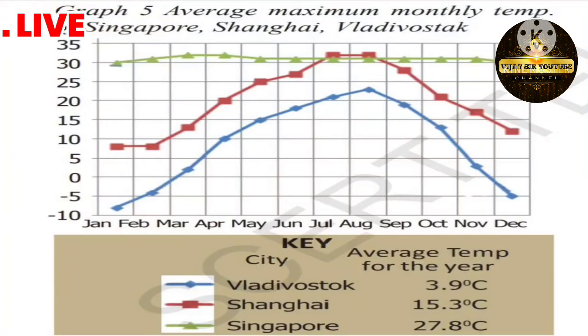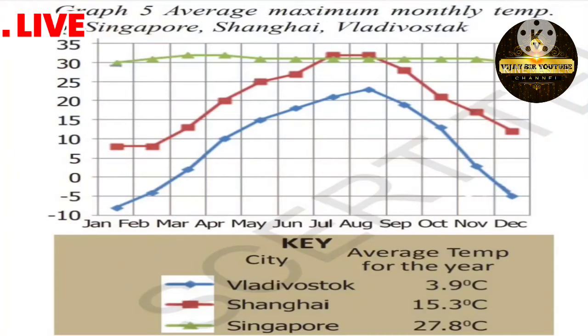So they calculated and drew this line graph for the different cities of Singapore, Shanghai and Vladivostok. Here the blue color indicates Vladivostok, red color shows Shanghai and green color shows Singapore. Understood, my dear children?